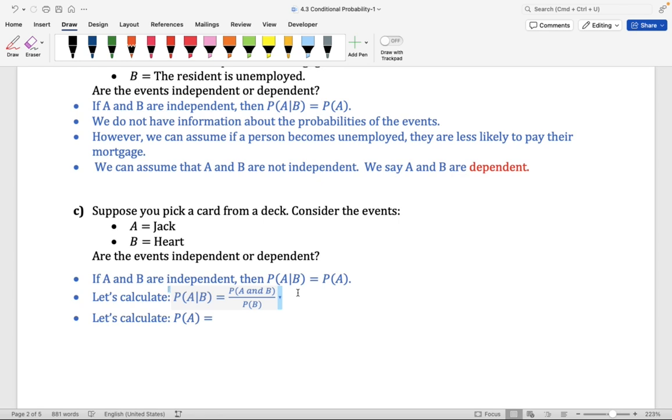So here's what you need to do. You need to calculate the probability of A given B, which can be calculated using the probability of A and B divided by the probability of B. Then you need to calculate the probability of A. Once you have a value for those probabilities, you want to see if those probabilities are equal to each other. If they are equal to each other, then A and B are independent. If they're not equal to each other, then A and B are dependent. Okay? I'm going to let you do this on your own. I'm going to ask you to give me the probability of A given B. I'm going to ask you to give me the probability of A. I'm also going to ask you for your conclusion. Are the events independent or dependent?